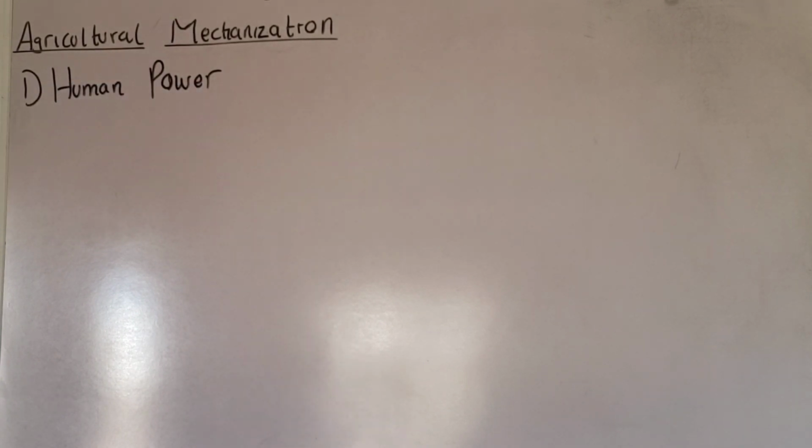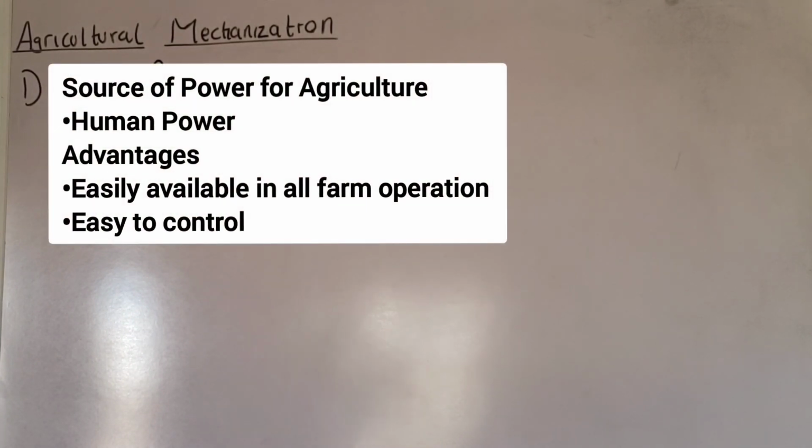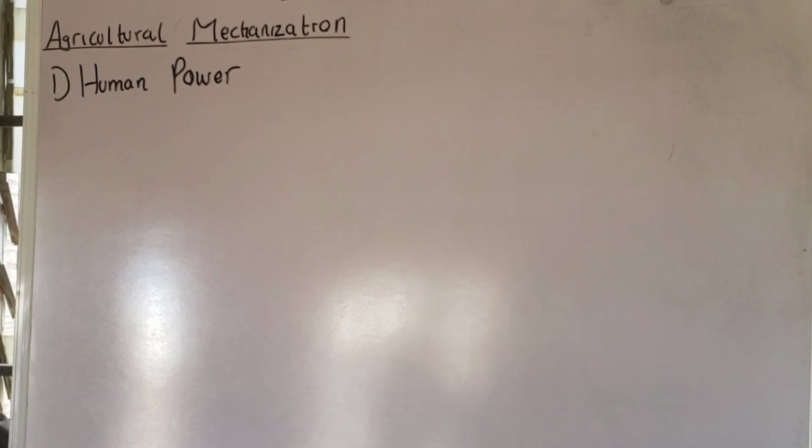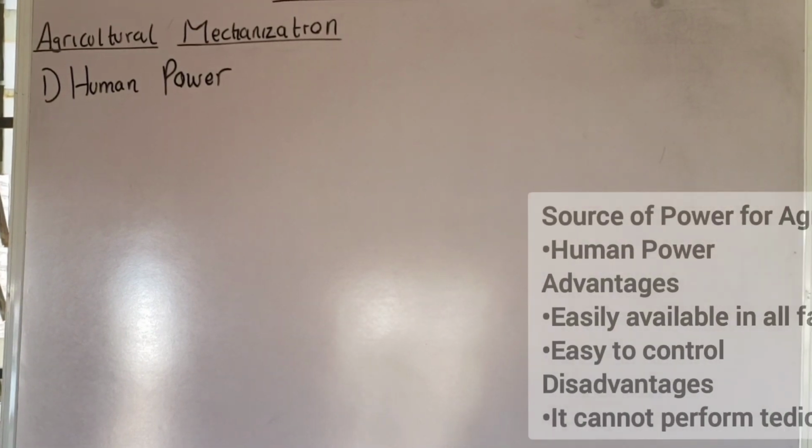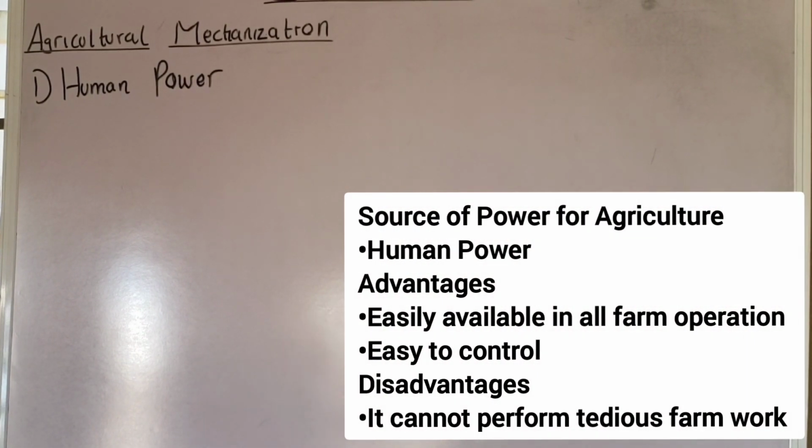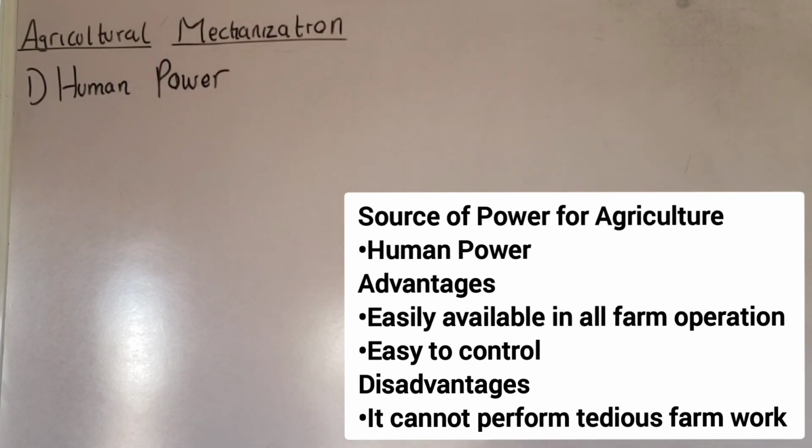And also, the second advantage is that it is easy to control. You understand? Of course, you can easily control your laborers on the farm. If you don't want them to do some things, you will tell them that they shouldn't do it. That's one of the advantages of human power. Okay, let's look at the disadvantages of human power. The first point is that it cannot perform tedious farm work. Tedious farm work are those farm works that are not interesting. Those are farm works that are slow.